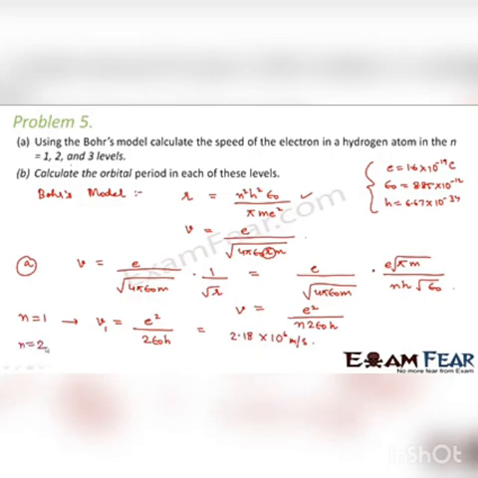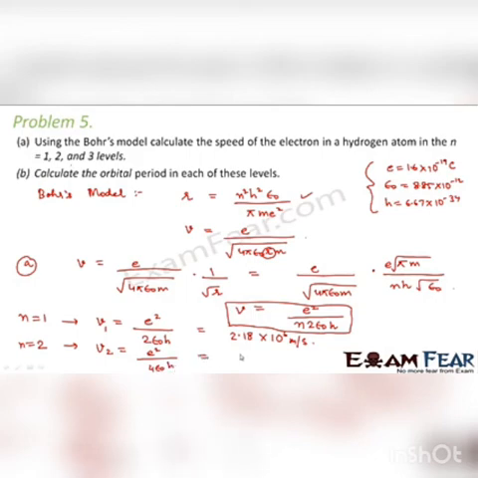Similarly, for the next energy level, that is n equal to 2, v2 becomes equal to e squared divided by n into 2 epsilon naught h. So here n will be equal to 2, so this is equal to 2 into 2 epsilon naught h. This is basically the formula which we are using here. So this will be equal to e squared divided by 4 epsilon naught h.